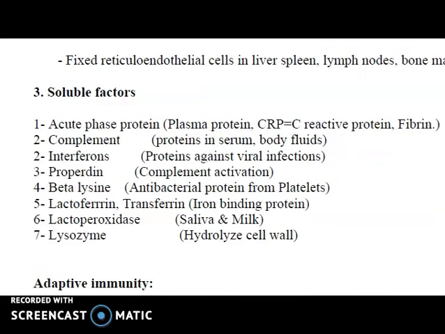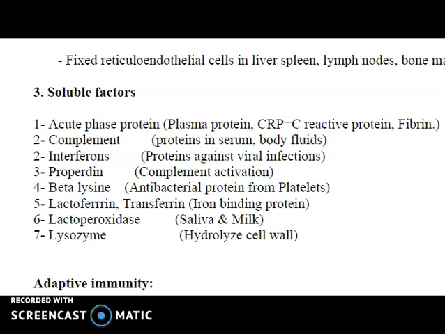Okay, so we discuss this one by one. First one is the complement proteins. Complement proteins are soluble proteins, glycoproteins that are mainly synthesized by the liver and circulate in the blood and extracellular fluid. They were originally identified by their ability to amplify and complement the actions of antibody. Hence, the name is complement. It is also called a bridge between the innate and adaptive immunity, and removes the immune complex.